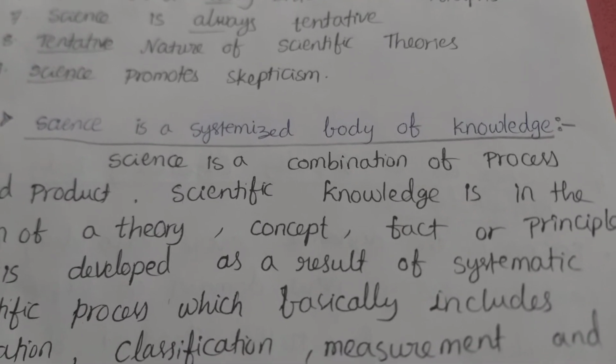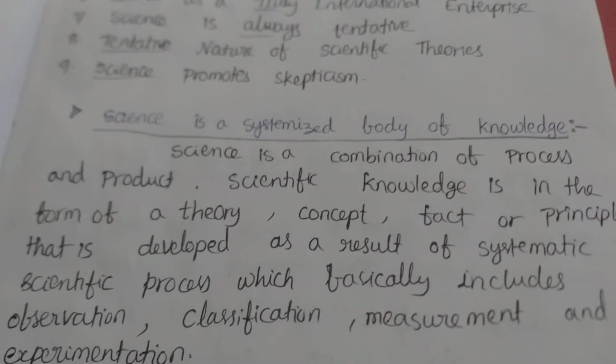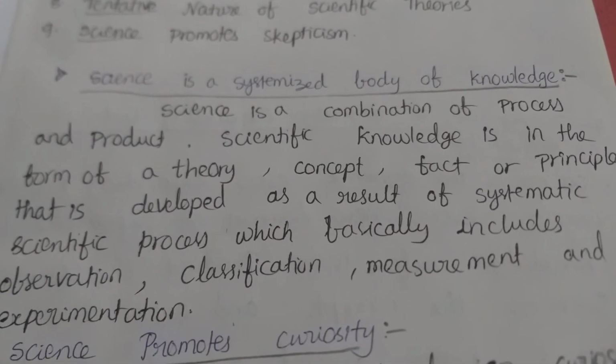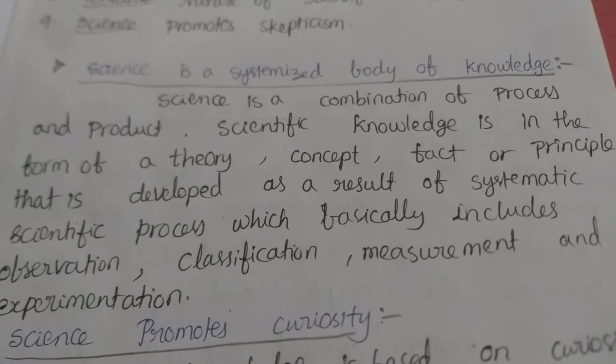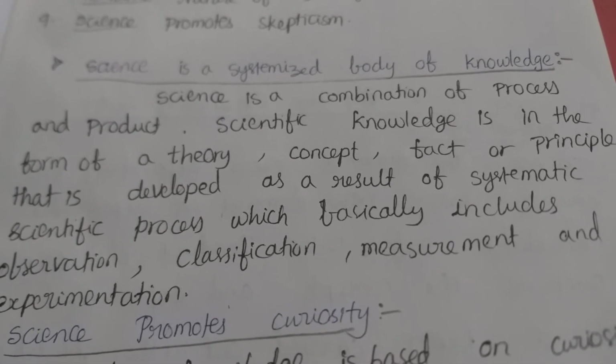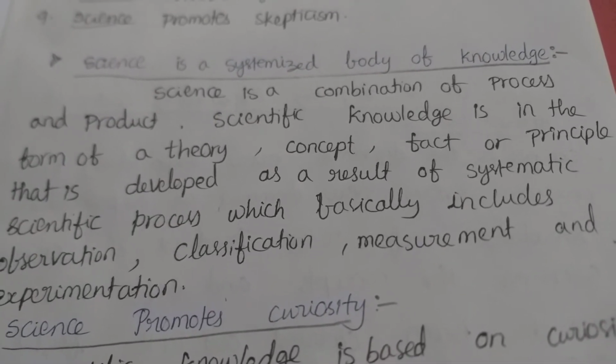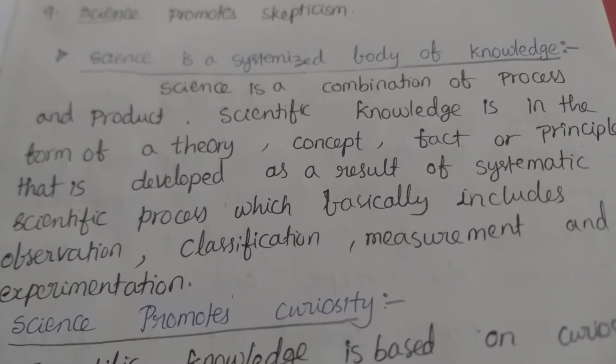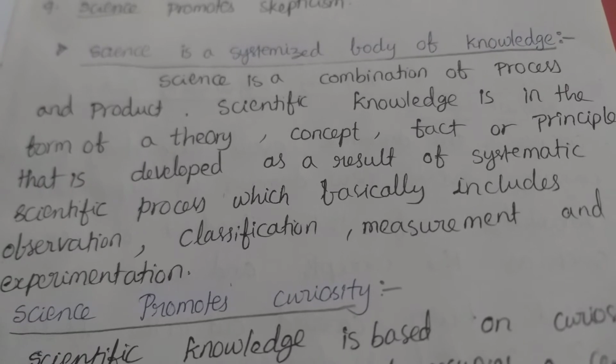Here, science is a combination of process and product. Scientific knowledge is in the form of a theory, concept, fact, or principle. This is developed as a result of a systematic scientific process, which basically includes observation, classification, measurement, and experimentation.